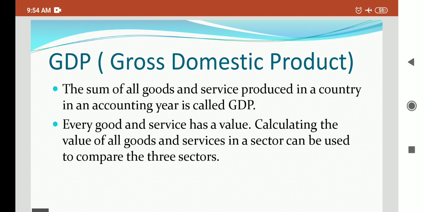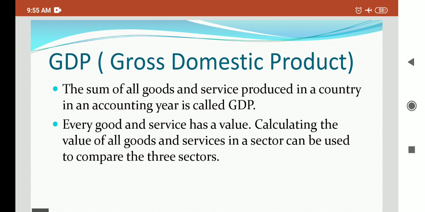For this, we need to find a common factor, and that common factor is money. Every good and each service has a value. If we add up the value of goods and services of each sector, then we can compare the three sectors.